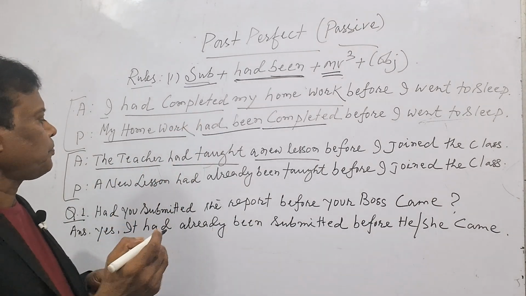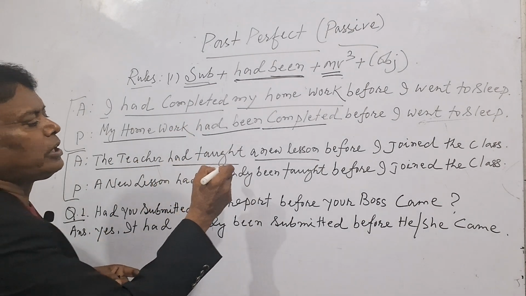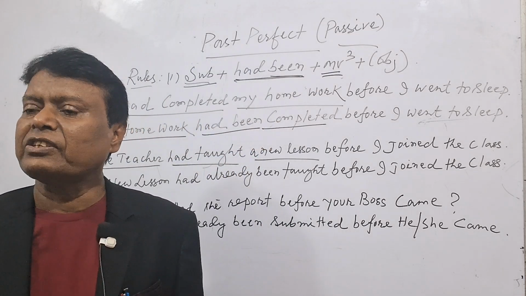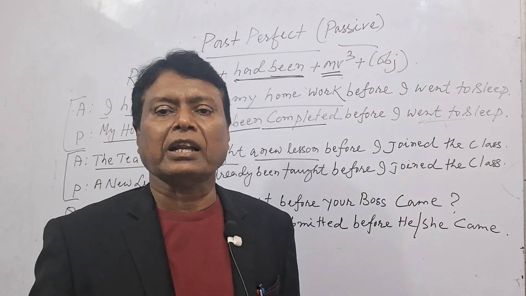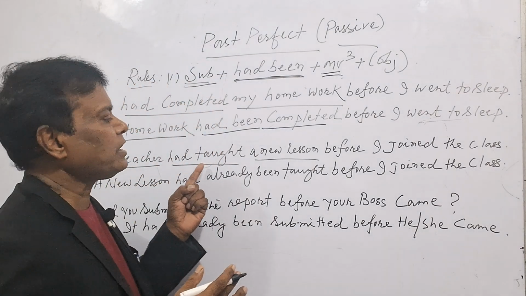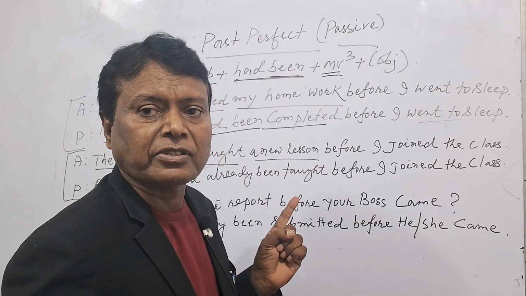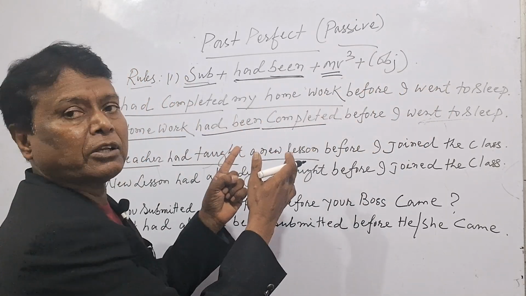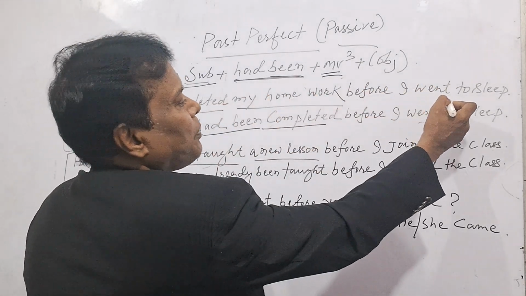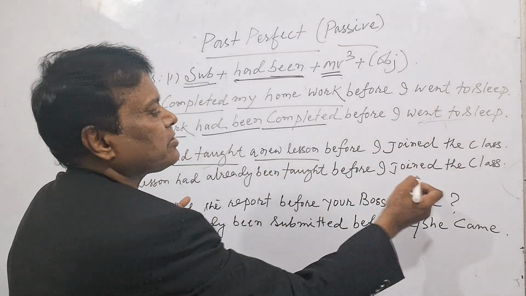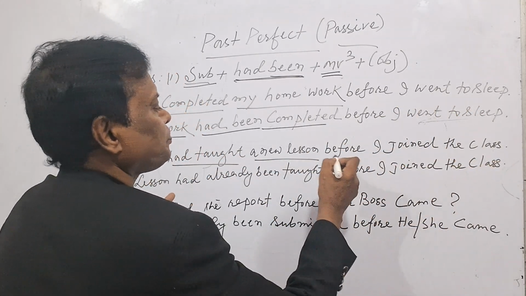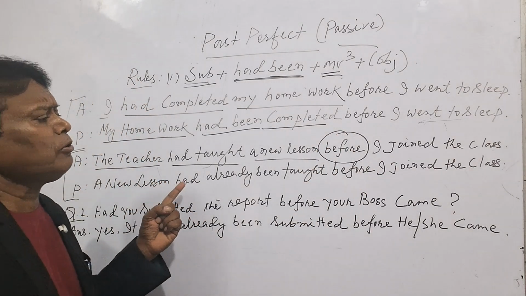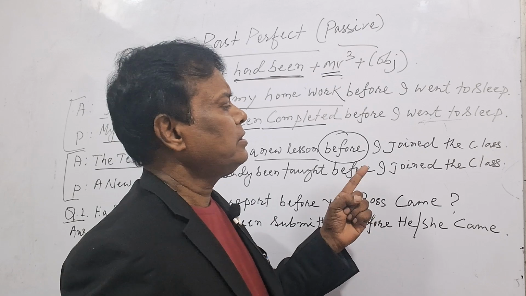Another sentence you see: the teacher had taught a new lesson before I joined the class. That is a complex sentence. Two different tense sentences are joined together, you see. Past perfect, simple past. This one is simple past. Before is the subordinating conjunction. Now, the teacher had taught a new lesson before I joined the class.